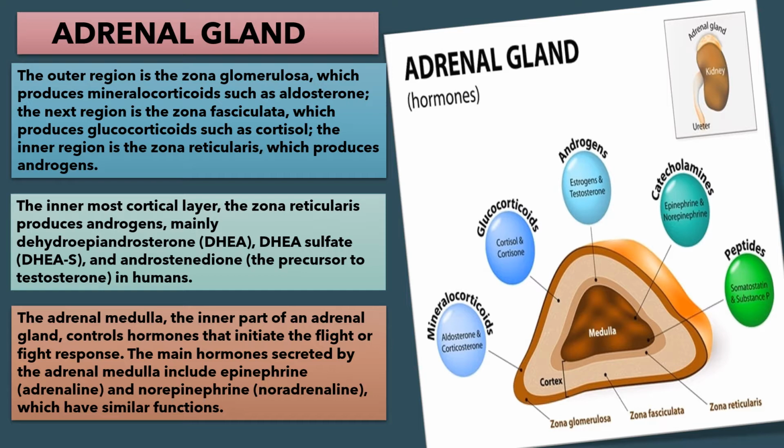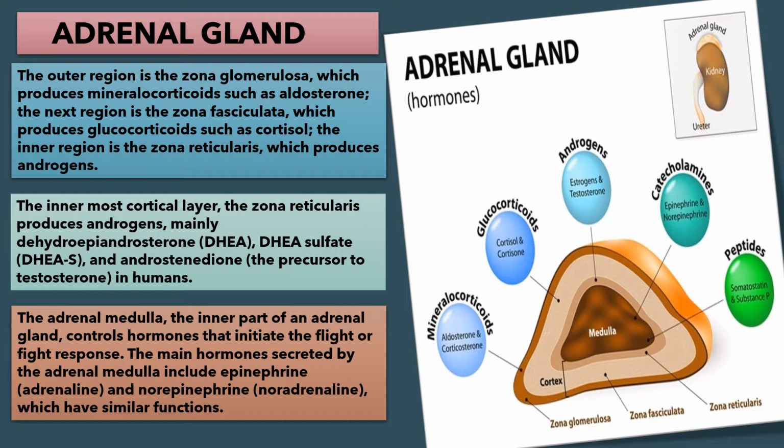Now the adrenal medulla, the inner part of an adrenal gland, controls hormones that initiate the flight or fight response. The main hormones secreted by the adrenal medulla include epinephrine, that is adrenaline, and norepinephrine, that is noradrenaline, which have similar functions.